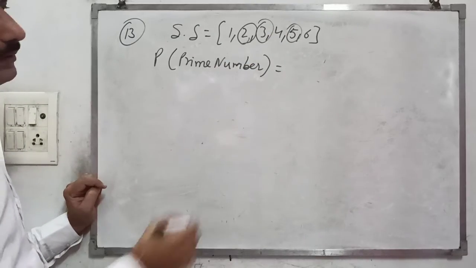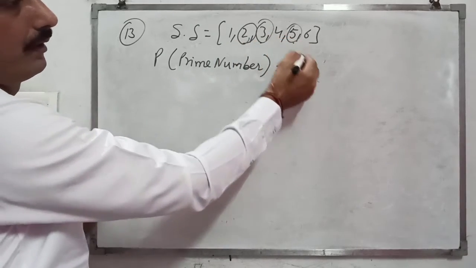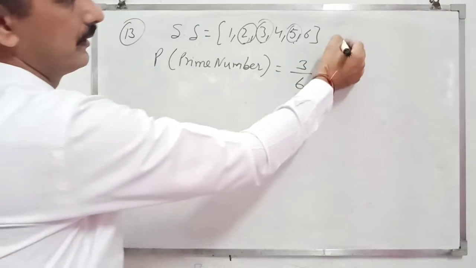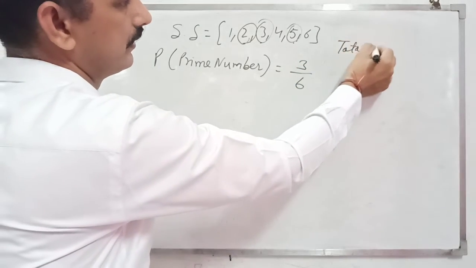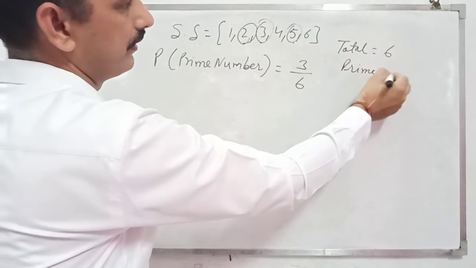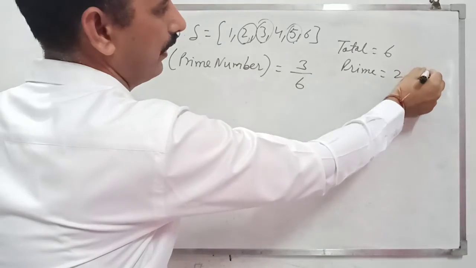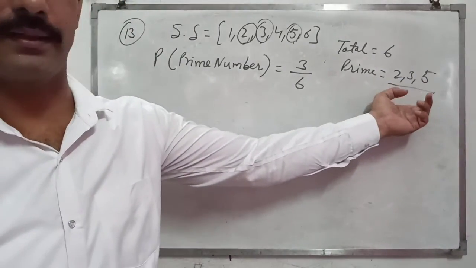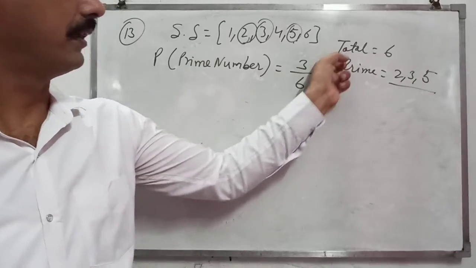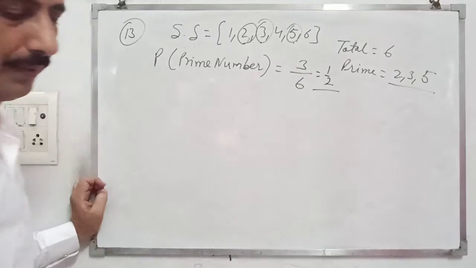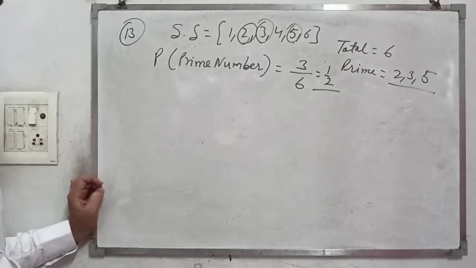So 3 times the prime number occurs, out of a total of 6. So it is 3 upon 6, and you get 1 upon 2.